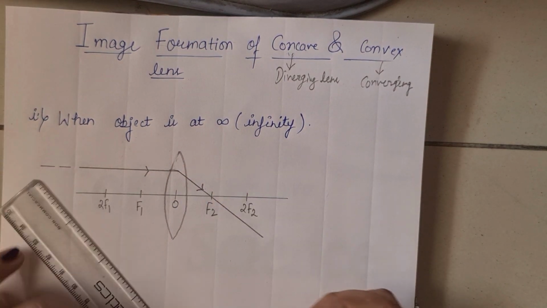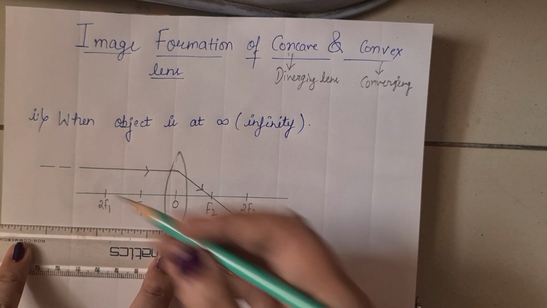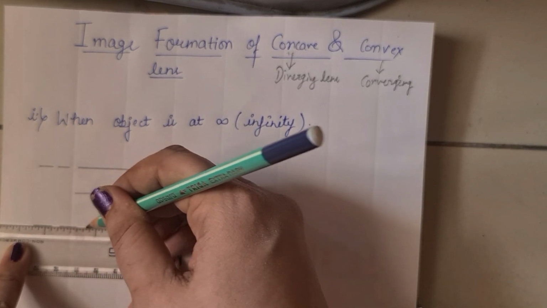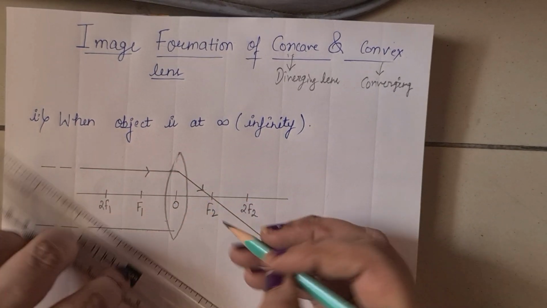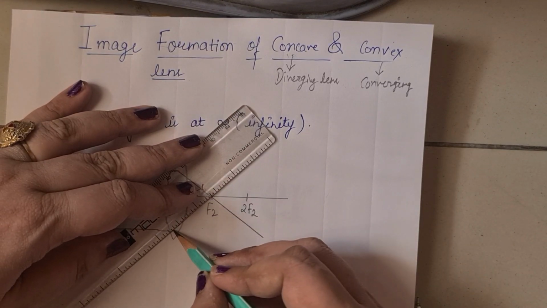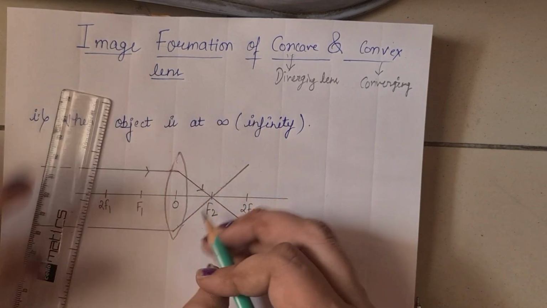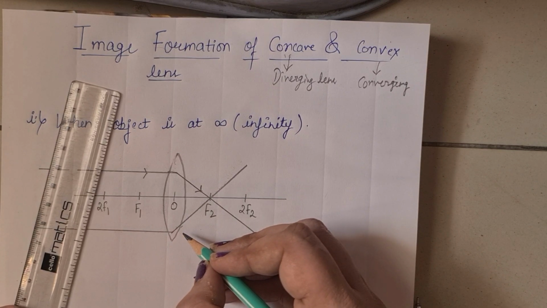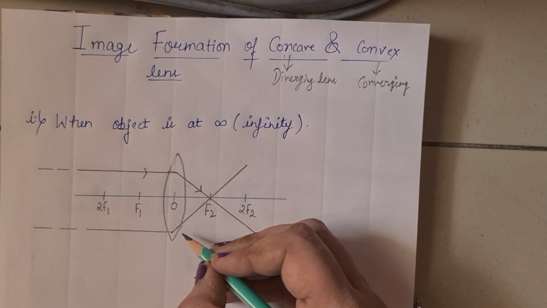Another object which is at infinity, it also converges into f2. Why does it converge? Because it is a converging lens. Convex lens is a converging lens.